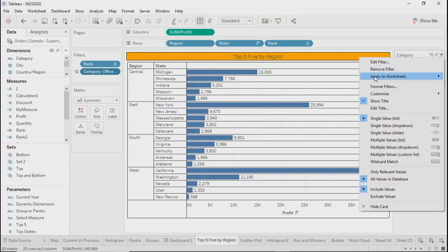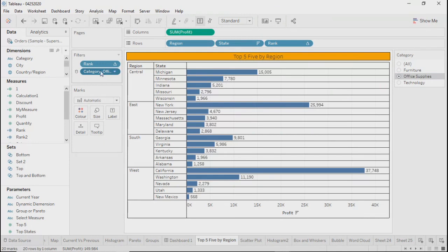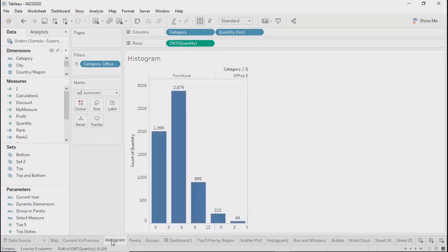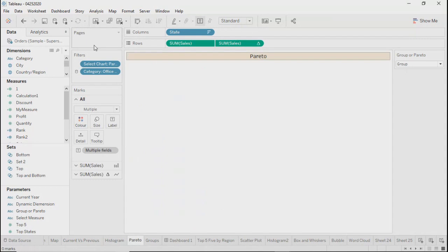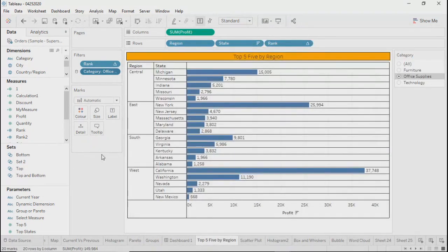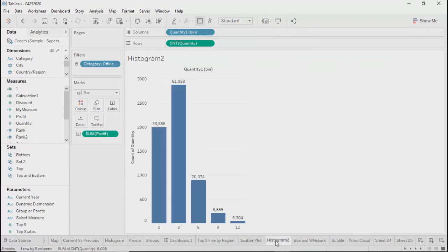which is orders, sample, superstore. And in this situation, if I say apply to all the worksheets using this data source, this filter will be applicable for the entire workbook, right? Because I have only one data source. So any worksheets you go, you will see that filter applicable here. Okay. So filters, we said, like groups, sets, and calculated fields will be applicable to only that particular data source where we have created those.